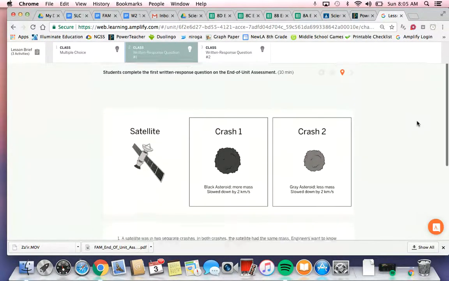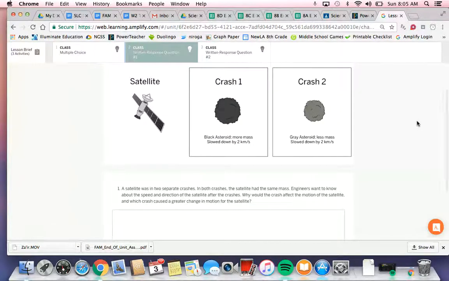For question 1, a satellite was in 2 separate crashes. In both crashes, the satellite had the same mass. Engineers want to know about the speed and direction of the satellite after the crashes. Why would the crash affect the motion of the satellite? And which crash caused a greater change in motion for the satellite? So let's take a look at our pictures.